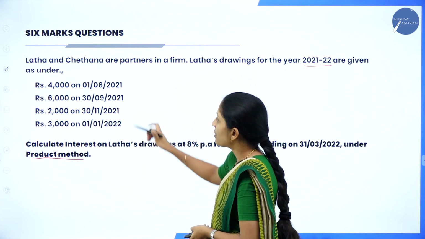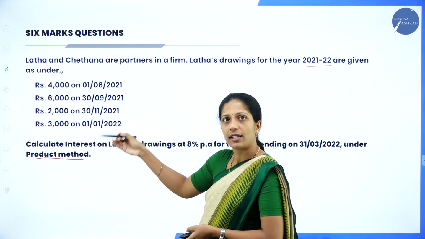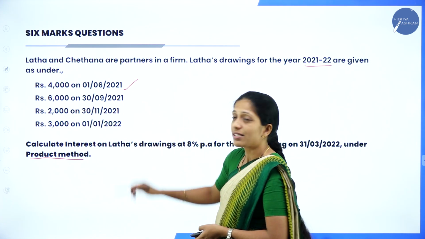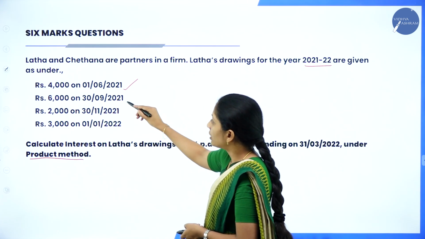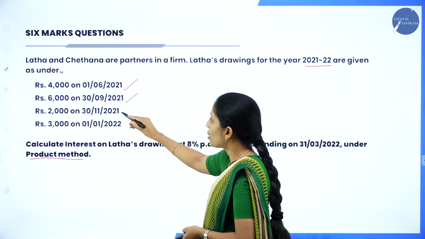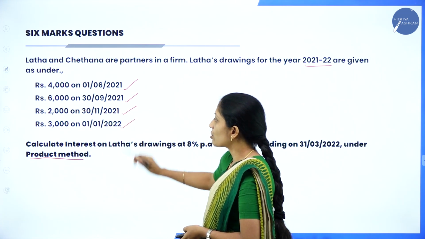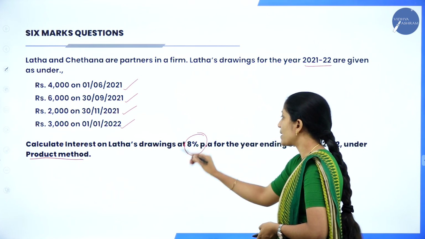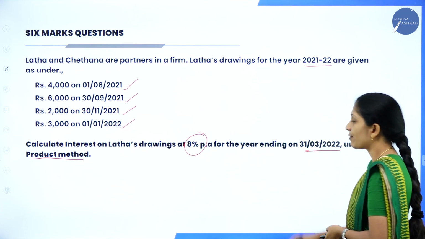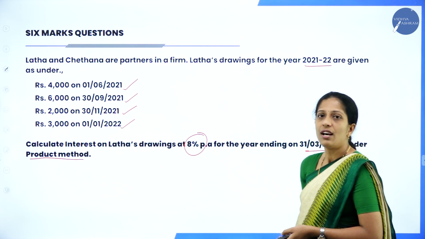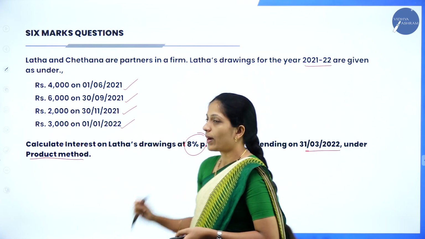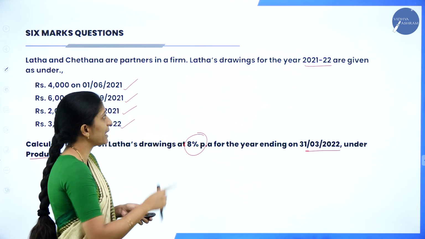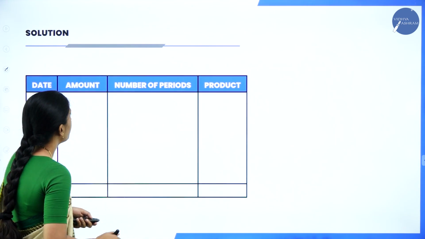Now, rupees 4,000, they have given drawings on different dates with different amounts. Rupees 4,000 on 1/6/21, rupees 6,000 on 30th 9/21, rupees 2,000 on 30th 11/21, rupees 3,000 on 1/1/22. Calculate interest on Lata's drawings at 8% per annum for the year ending 31st 3/2022 under product method. So this is a 6 marks question on interest on drawings under product method. Now we shall start the calculation.